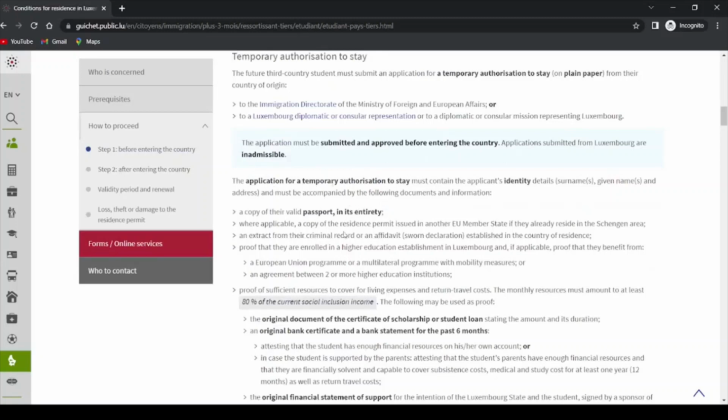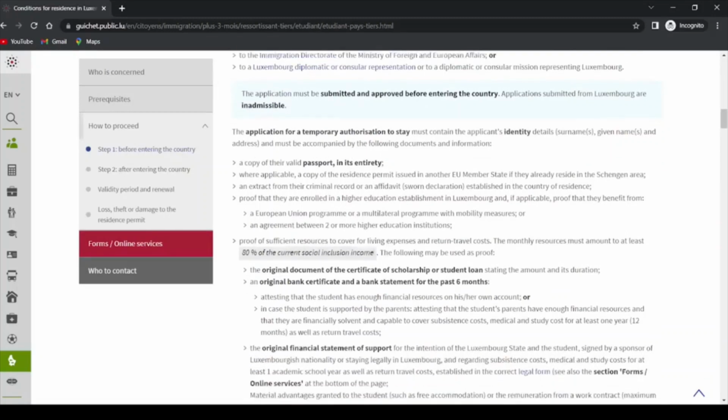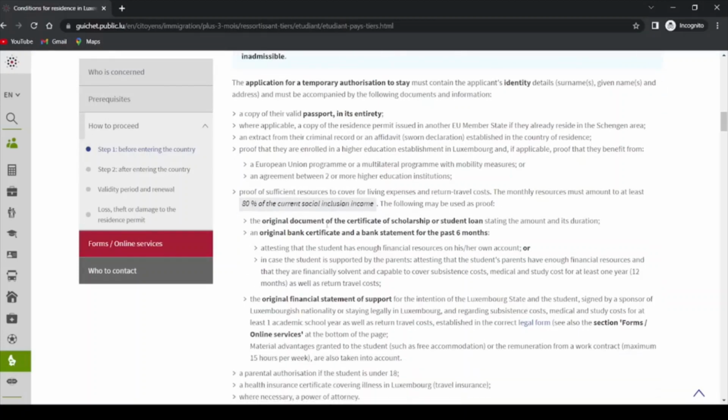You need to get all this, a copy of your valid passport, and then look at proof of sufficient resources to cover living expenses and return travel costs. The monthly resources must amount to at least 80% of the current social inclusion income in Luxembourg. The following may be used as proof. One, the original document of the certificate of scholarship or student loan, or an original bank certificate and a bank statement for the past 6 months.